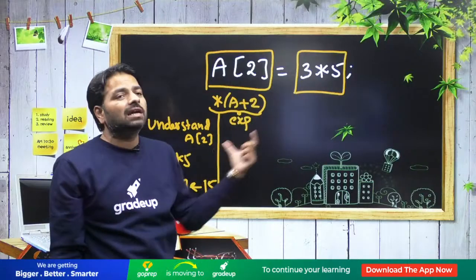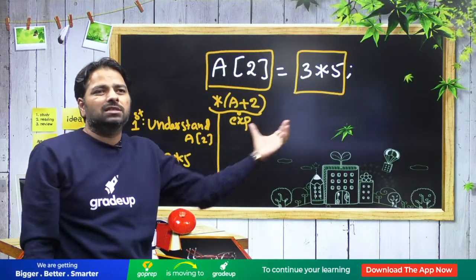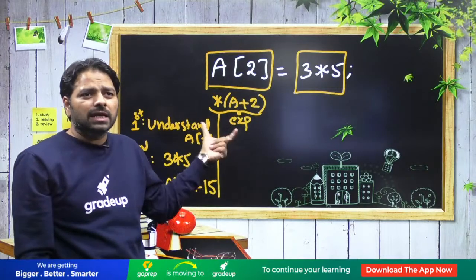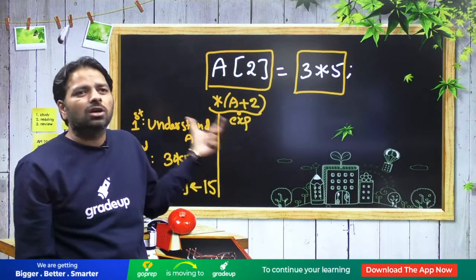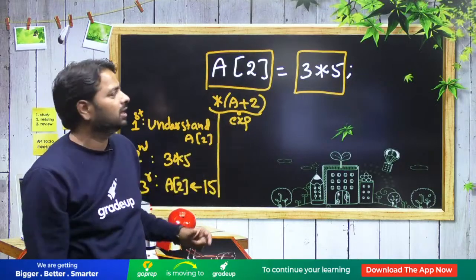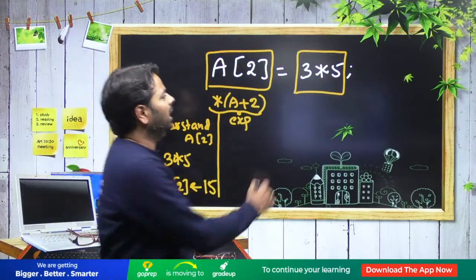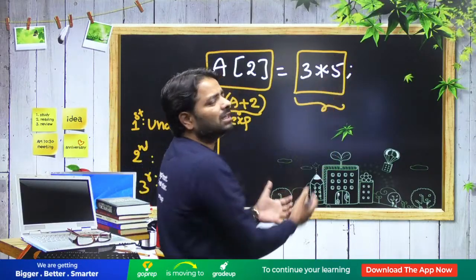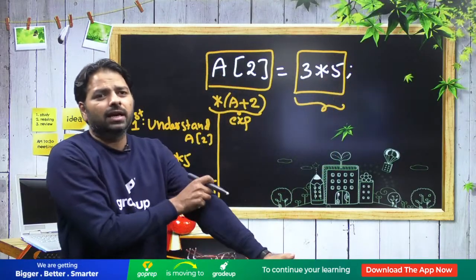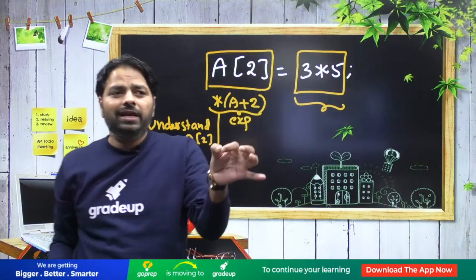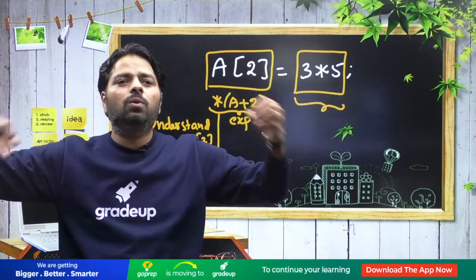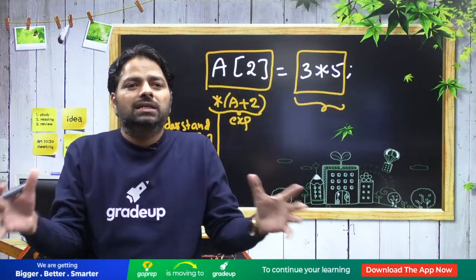So which one is done first, the compiler and system together will decide. Everybody agree? This is an expression. You can't say last or first. That depends on the computer, that depends on the system. And 3 into 5 has to be evaluated. If it is not 3 into 5, it could be some other variable. Doesn't matter. Clear? From now on, you should be very careful when dealing with an expression. If it has L value or R value, nobody knows directly which is considered first.